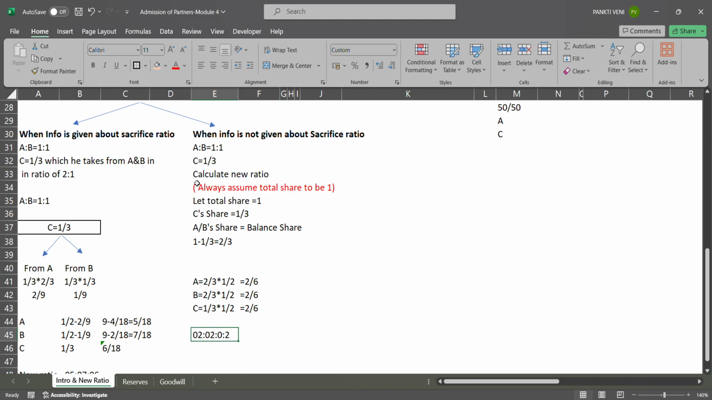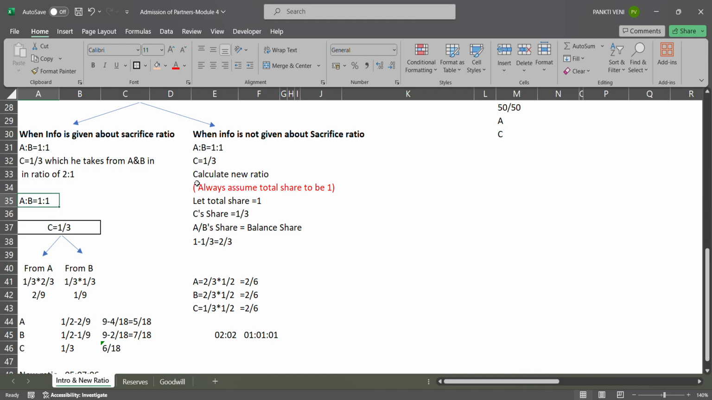Okay, 2:2:2, which will give me 1:1:1. Okay, 1:1:1. Now I'll come here where the share is given and the sacrificing ratio is given, that is 2:1. In that case, what are we supposed to do?